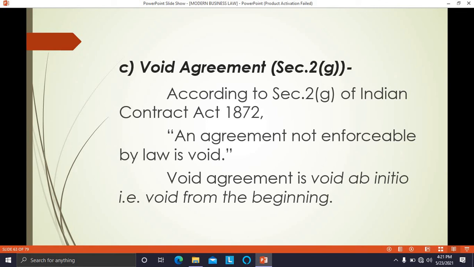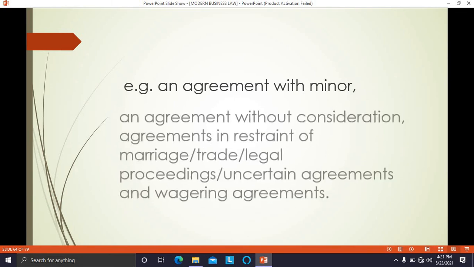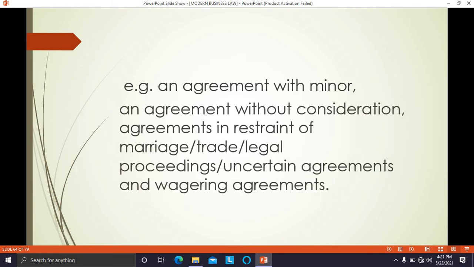Now, which are the agreements which are void from the beginning? An agreement with a minor is void ab initio. An agreement without consideration, agreements in restraint of marriage, trade, legal proceedings, uncertain agreements and wagering agreements. These agreements are void ab initio, means from the beginning itself those agreements are void. So law has categorized certain agreements which will be void ab initio, from the beginning, not enforceable by law. Thank you.